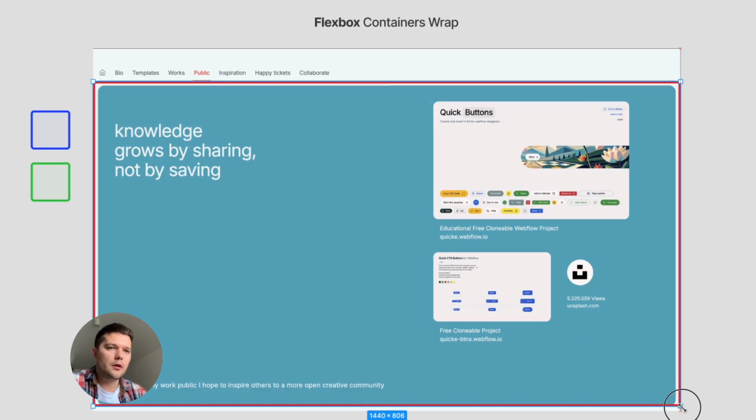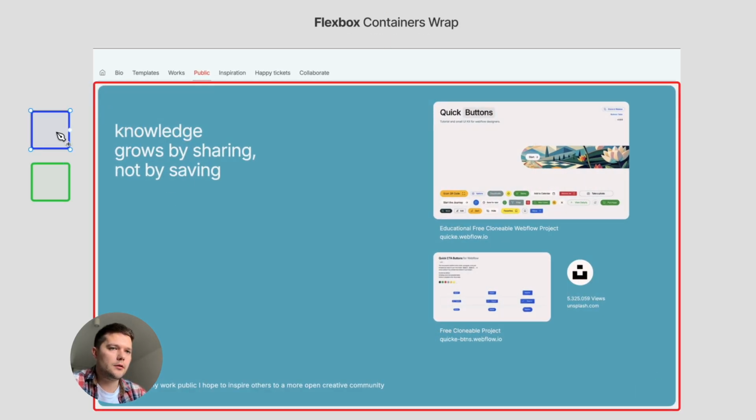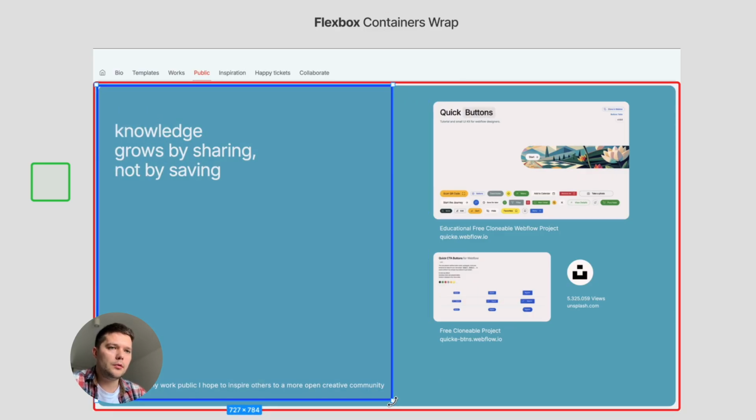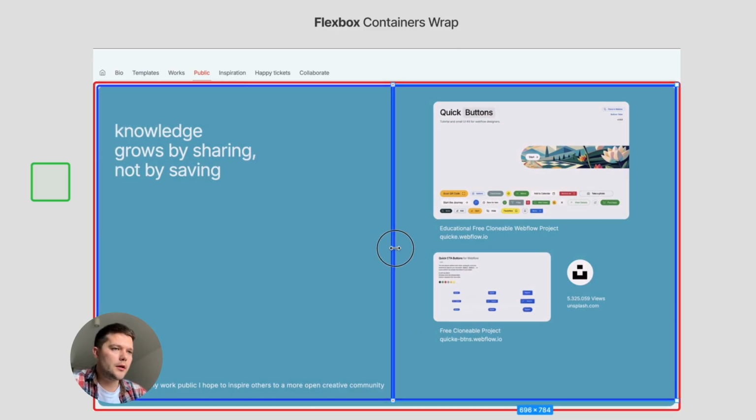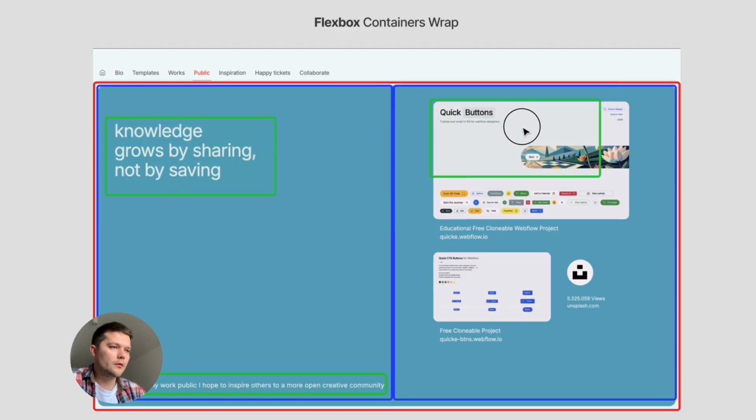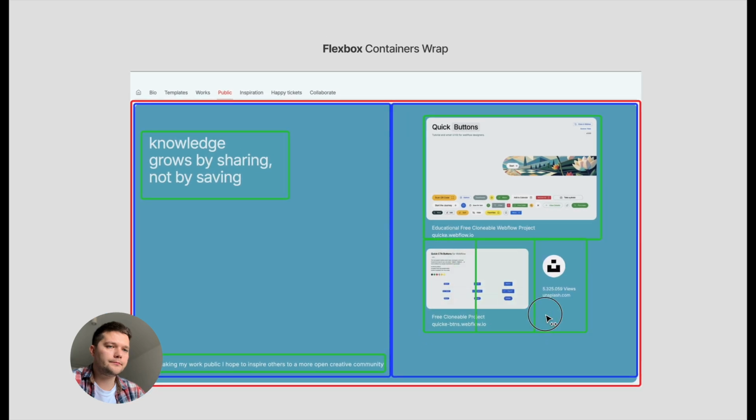Before we dive in, let me show you a quick layout of how I plan to structure the blocks. The main tab container is marked in red. Inside there are two blocks, left and right, marked blue. The left block will contain a heading and a paragraph. And the right block will have three links. First, second and third. That's all. Now let's jump into the editor.